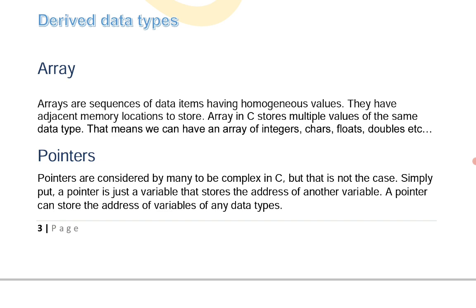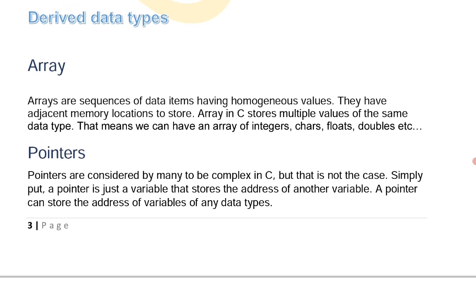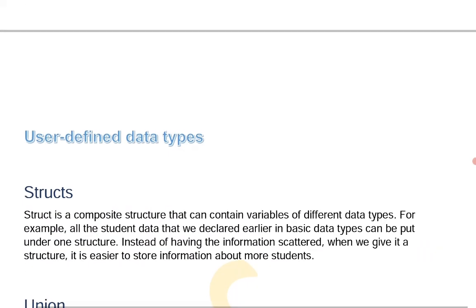So pointers, what are pointers? Pointers are considered by many to be complex in C, but this is not the case. Generally by using pointers we may access the internal hardware memory locations, the addresses and the values at specific addresses in the internal memory. So pointers are used to access the data or information in the memory and their addresses.